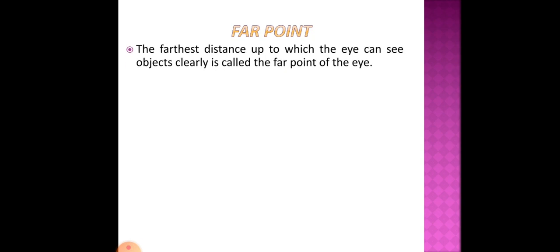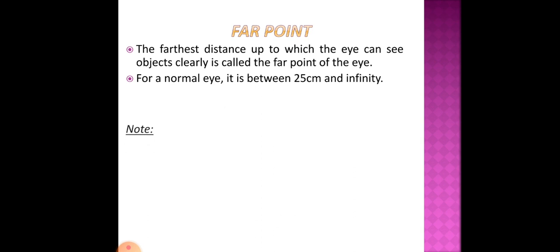Next is your far point. The furthest distance up to which the eye can see objects clearly is called the far point of the eye. So the maximum distance up to which a normal eye can see is called your far point. For a normal eye, it is between 25 centimeter and infinity. Okay, so the far point is infinity. Okay, up to infinity a normal eye can see. Clear?